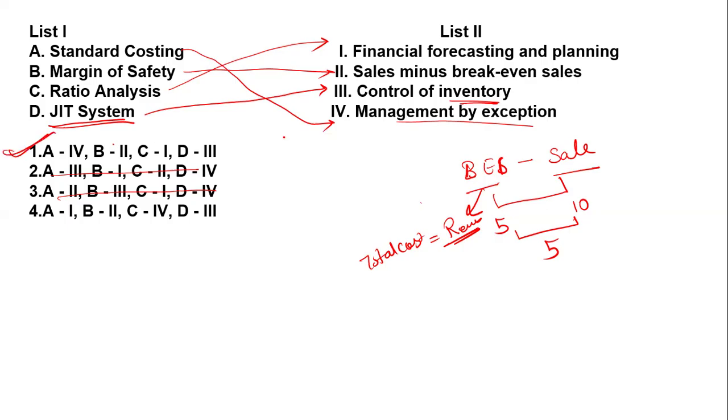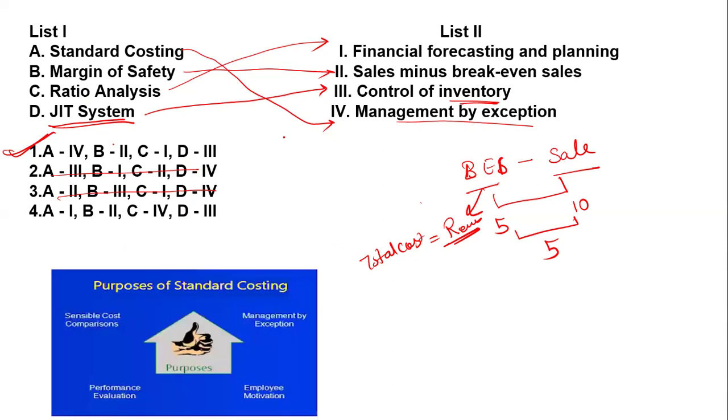So whatever I have explained, I will just quickly tell you in this format. Here you can see the purpose of standard costing. Standard costing has four purposes. What are the four purposes? The first is management by exception, which I have already mentioned.